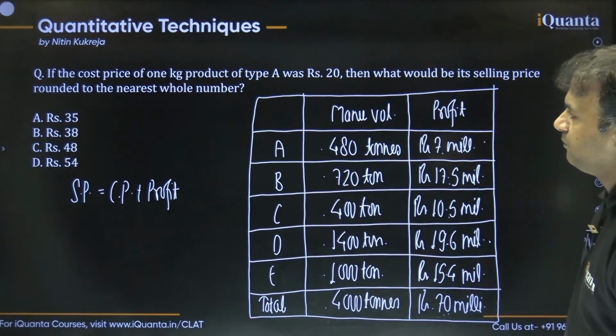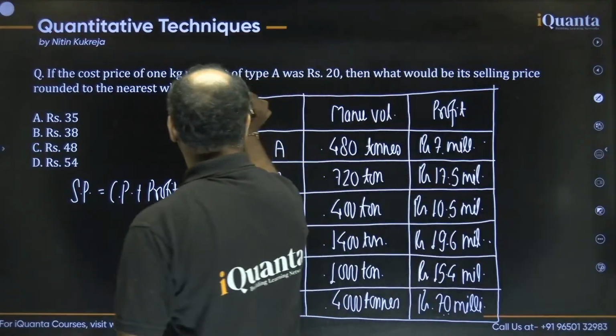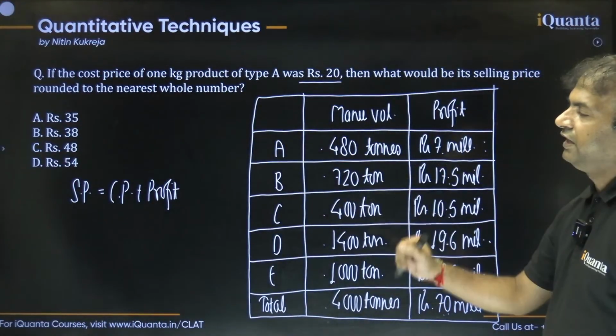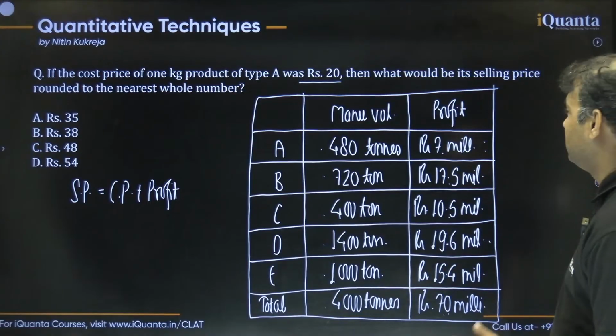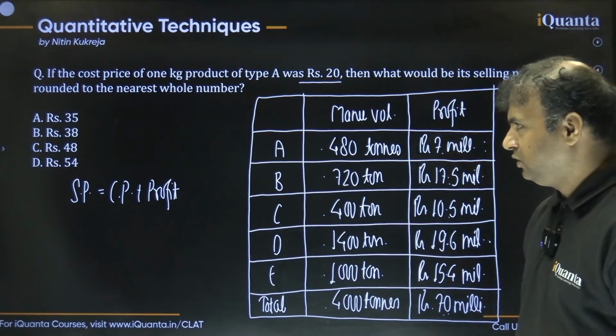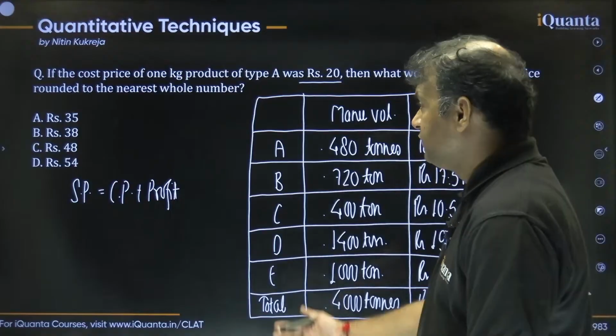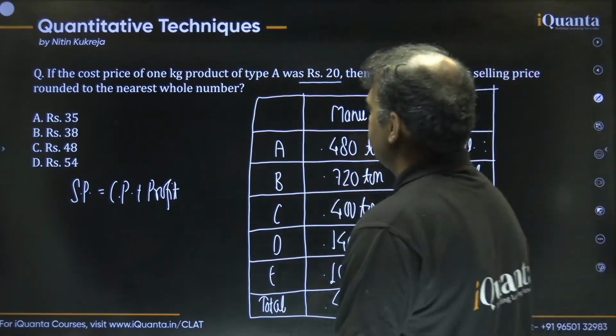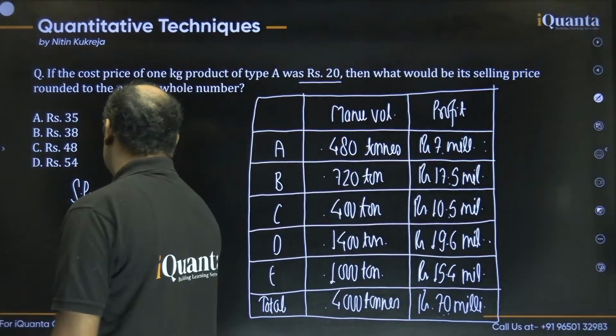So we know the cost price per kg which is given to us, and total profit we know, and then we need to find the selling price per kg, to the nearest whole number. Obviously we have to find per kg because the cost price is given per kg, rupees 20.